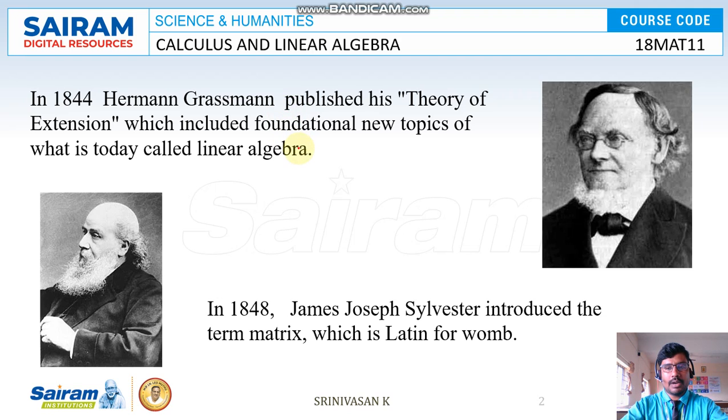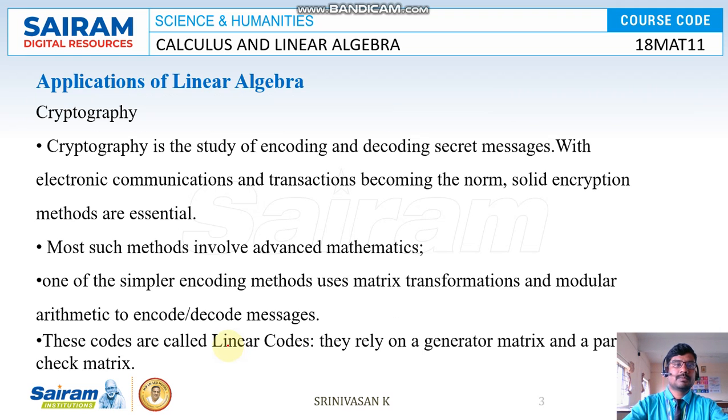Then in 1848, James Joseph Sylvester introduced the term matrix, which is a Latin word meaning womb. So Hermann Grassmann introduced the theory of extension, and after that James Joseph Sylvester introduced the term matrix.